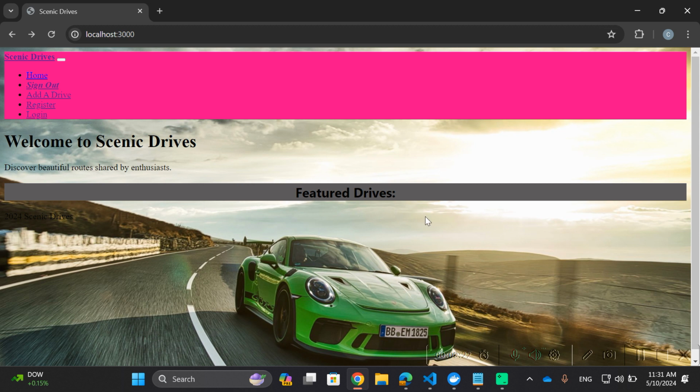Here we have the featured drives. As of now, our web application can pass information onto the Mongo database, but we don't have an implementation in our HTML and our JavaScript files to pull back from the Mongo database and provide the rides that are provided here. So I'll just show you some of the pages real quick.